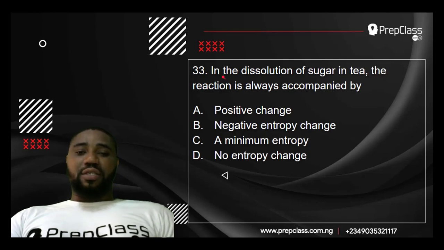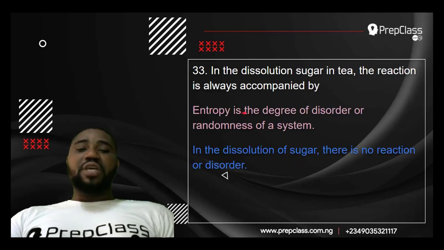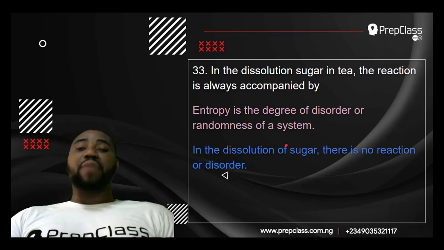Question number 33. In the dissolution of sugar in tea, the reaction is always accompanied by positive entropy change, negative entropy change, a minimum entropy change, or no entropy change. What is entropy? Entropy is the degree of disorder or randomness of a system. In a system where molecules move about haphazardly, or where there is a violent or vigorous reaction, there is usually an increase in entropy.